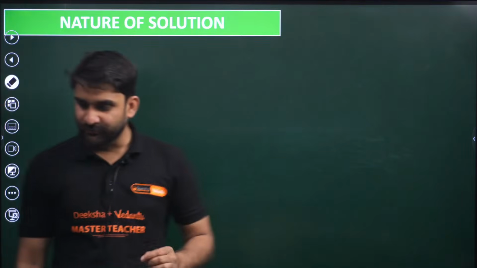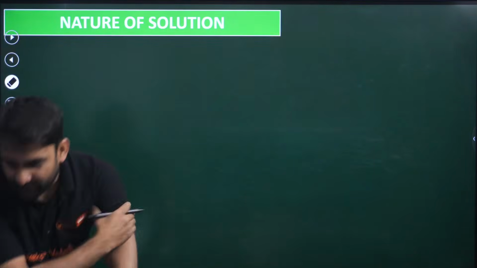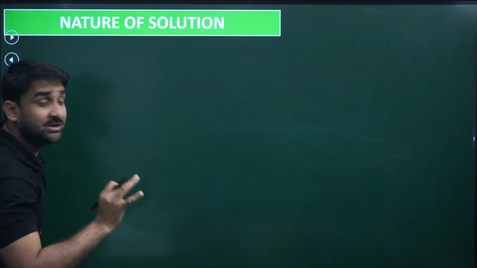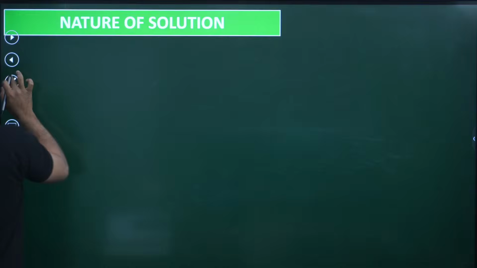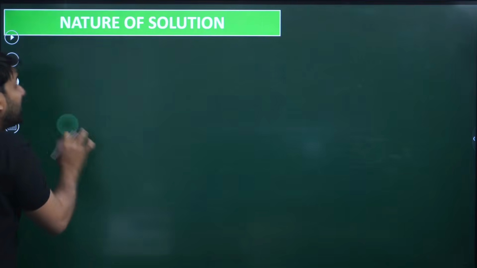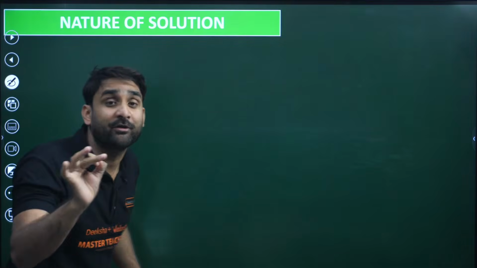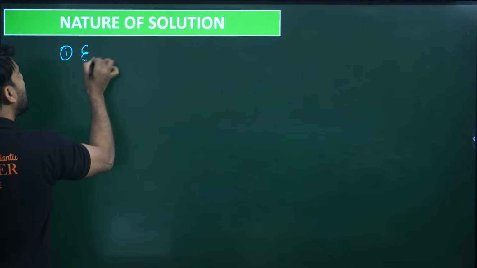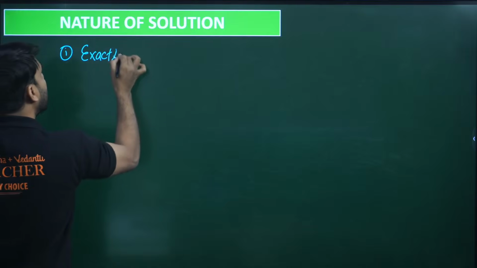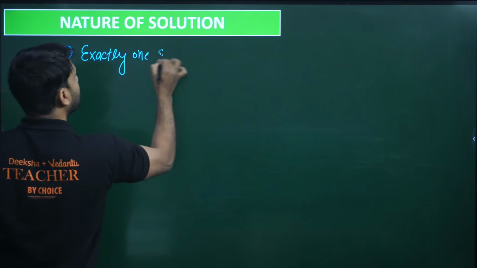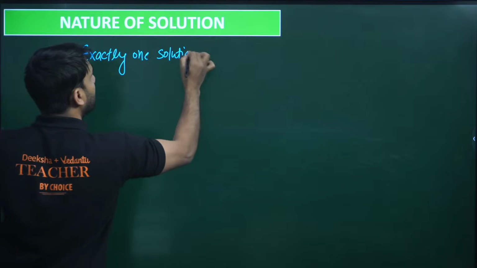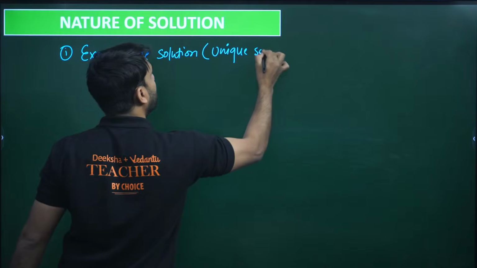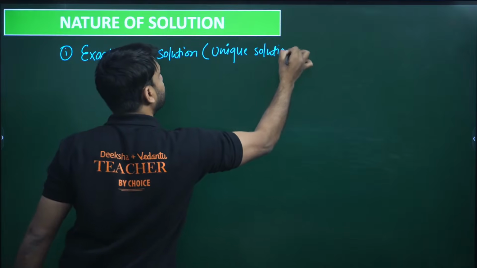So if we talk about nature of solution, yes sir, thank you sir, very good, thank you so much everyone. So my dear, if I talk about nature of solution, there are 3 natures of solutions. Come on, how many natures of solutions, my dear? 3 natures of solutions of a pair of linear equations. First nature of solution is that the solution might be exactly one solution, and this is also called unique solution, right?